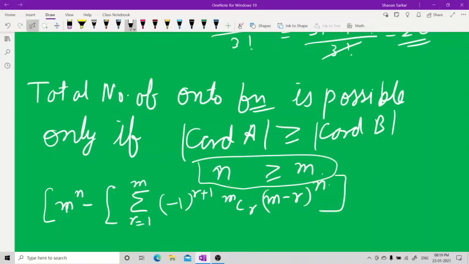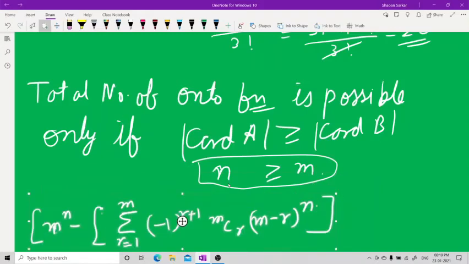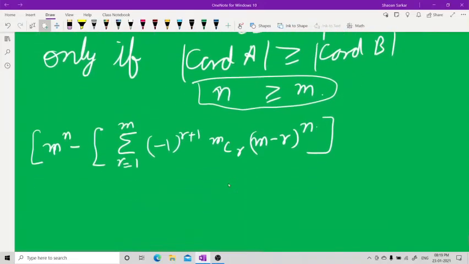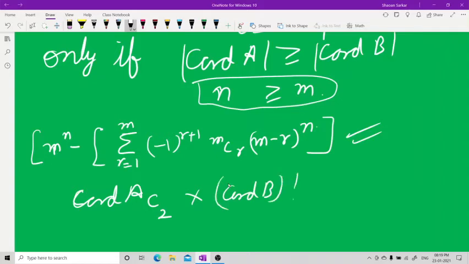Wait, let me bring the formula a little bit down, otherwise you people will get confused. Yes, now it's okay. Or you can do one thing. I can tell you a shortcut. Let me write it down. This also does the job. Either you use this formula, or this is easier: cardinality of A C2 into cardinality of B factorial. This will also give you the correct answer.